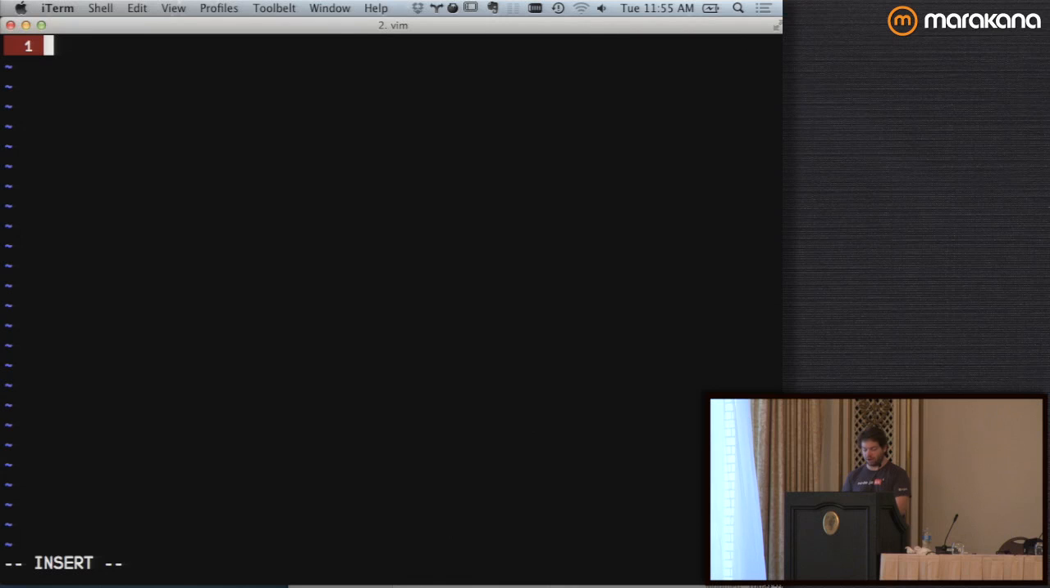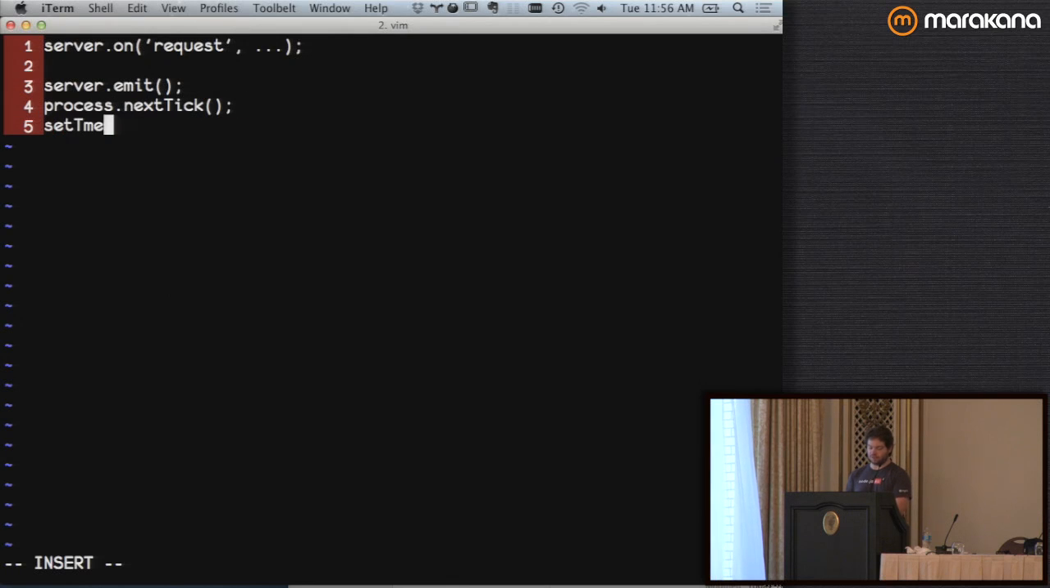All right, so we've got a bunch of different ways of doing events. For example, if you do something like server.on request, what's powering that? Well, what's powering that is EventEmitter. So the first thing that we have is server.emit. That's the first kind of thing we can do. We've also got process.nextTick. And then we've also got setTimeout and setInterval.